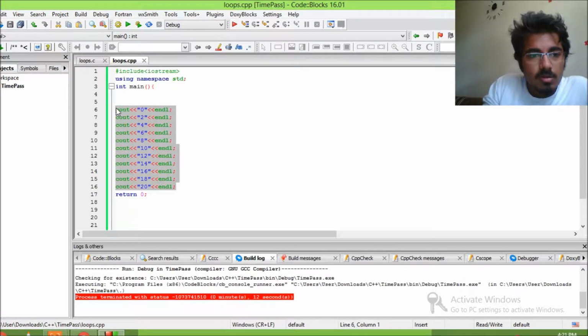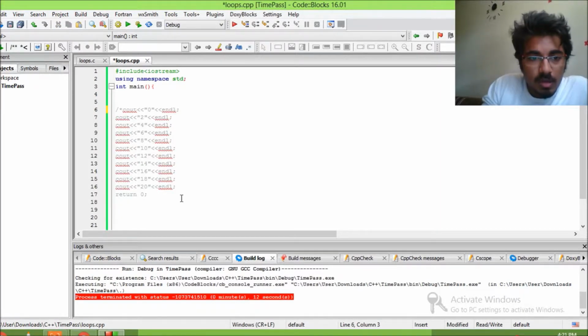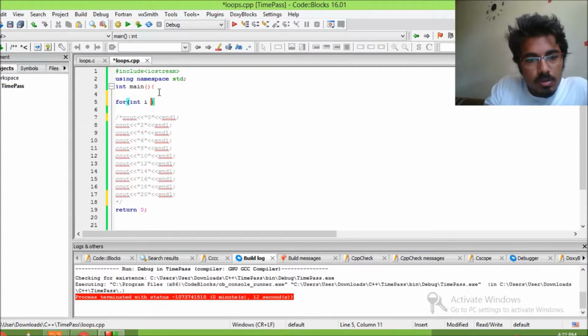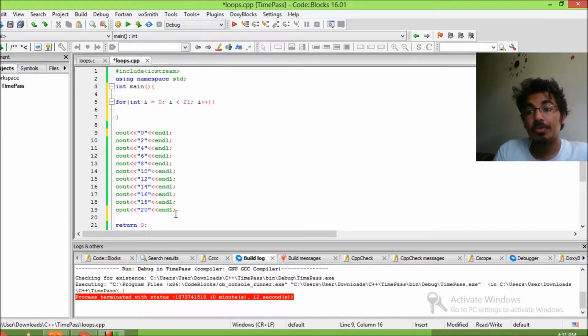Let's comment this out for now, and then we'll get to this later. So if you want to print all the even numbers between 0 to 20 without using this long method, writing cout a bunch of times, what you can do is use something called a for loop. I'll just write up a basic structure here to print out all the even numbers between 0 to 20.